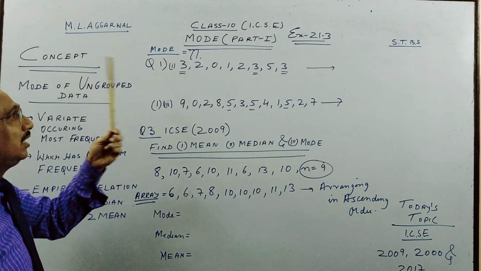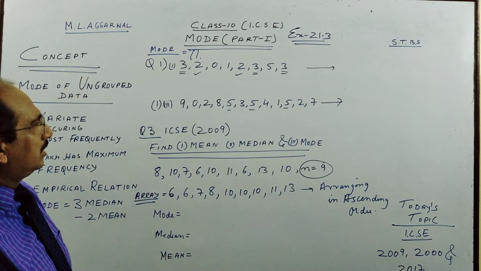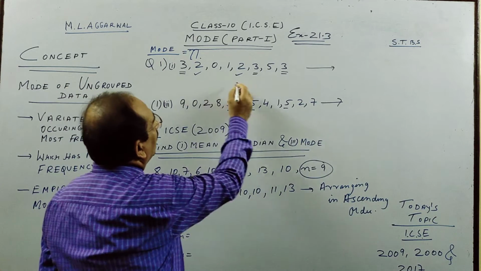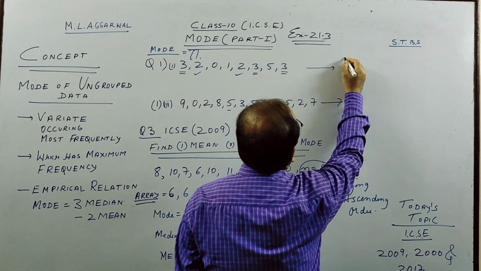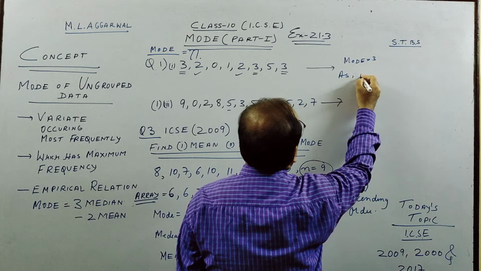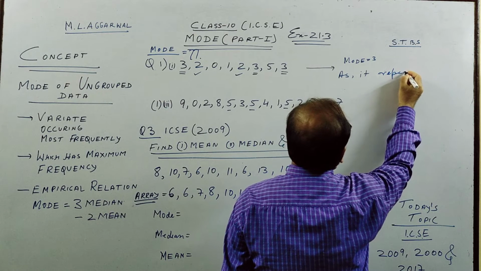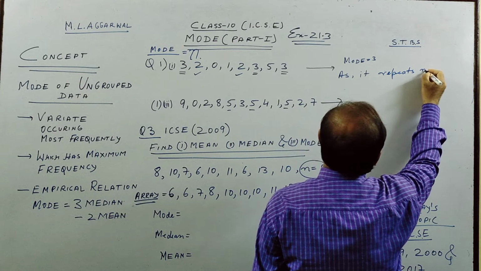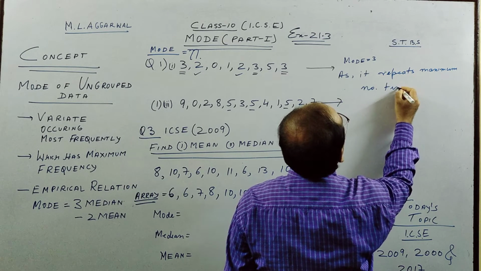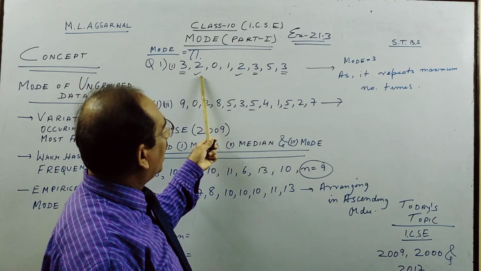As you see, 3 comes thrice. 2 comes twice, 1 comes once, 0 comes once, 5 comes once. So 3 has come the maximum. So you will write mode is equal to 3 as it repeats the maximum number of times. So see, in the given data 3 is repeated the maximum number of times.